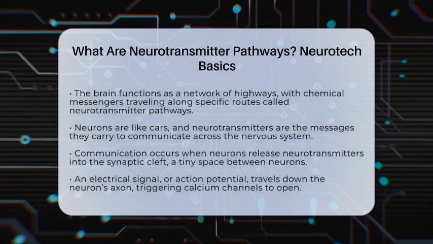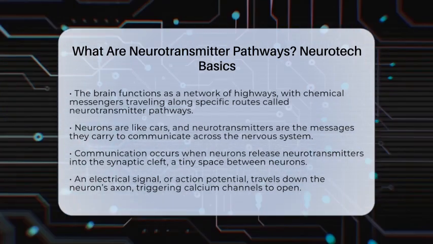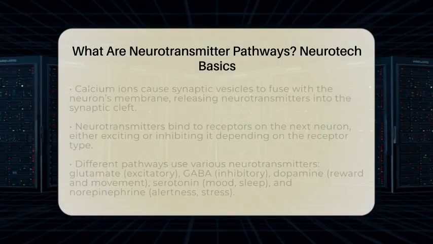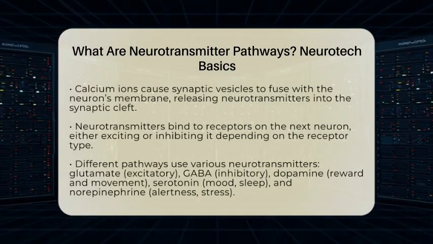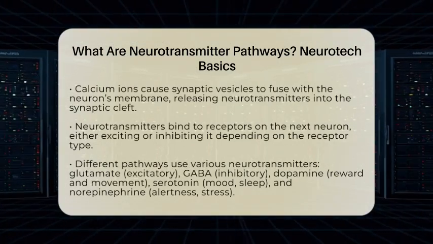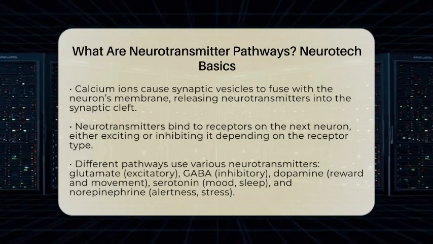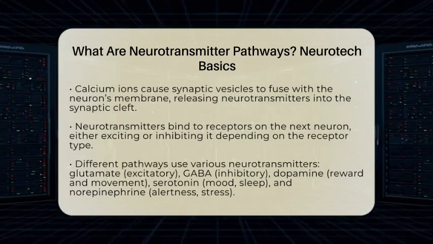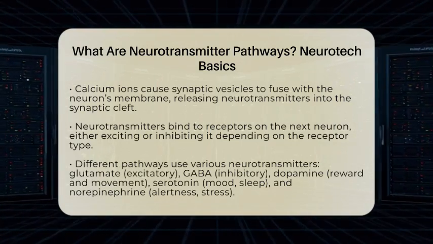The process begins when an electrical signal, known as an action potential, travels down the neuron's long arm called the axon. When it reaches the end of the axon, it triggers calcium channels to open. Calcium ions rush into the neuron, causing small sacs called synaptic vesicles to fuse with the neuron's outer membrane. This fusion releases neurotransmitters into the synaptic cleft.